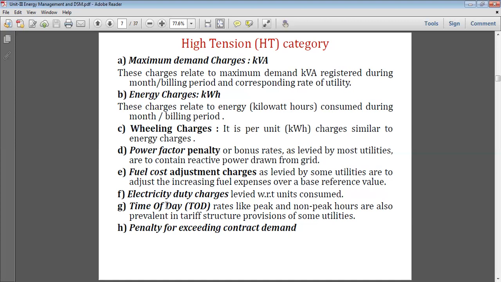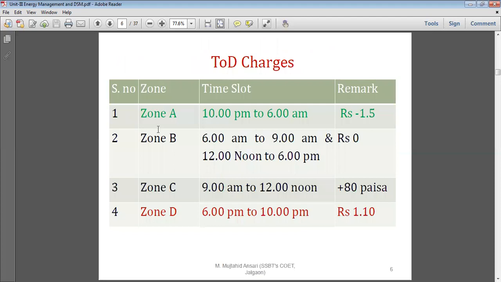Time of day tariff, which we have already considered, has four blocks: zone A, zone B, zone C, and zone D. Whatever the basic rate is, say 7 rupees, then in zone A it gets minus 1.5, so it is 5 rupees 50 paisa, for energy consumed from 10 p.m. to 6 a.m. In zone B, there is no change. In zone C, there is an addition of 80 paisa, and zone D is red in color.